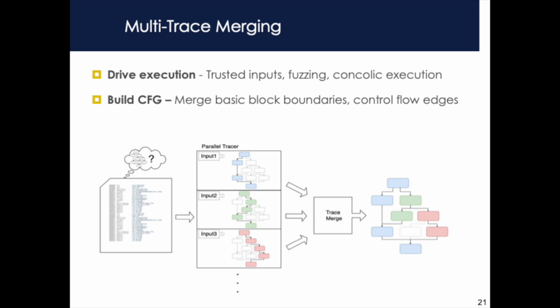We run many executions of an input binary in parallel in our lifting engine. We can use explicit test cases, fuzzed inputs, and, since we are built upon S2E, concolic execution to drive new paths through functionality of interest. Next, we merge all the collected dynamic traces into one control flow graph. We deduplicate paths to avoid a code size explosion.